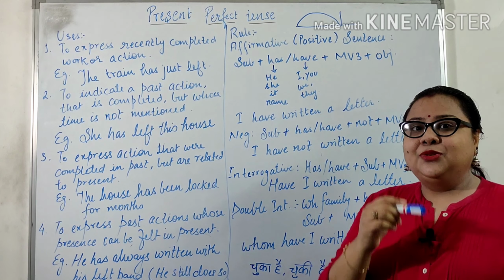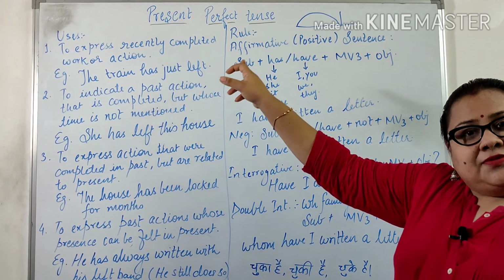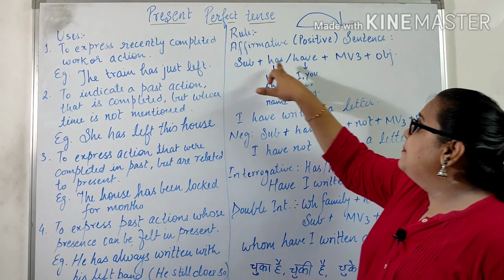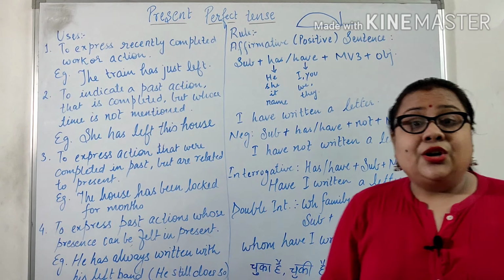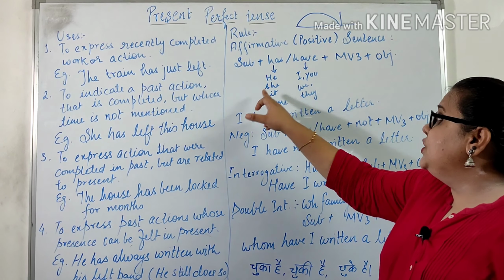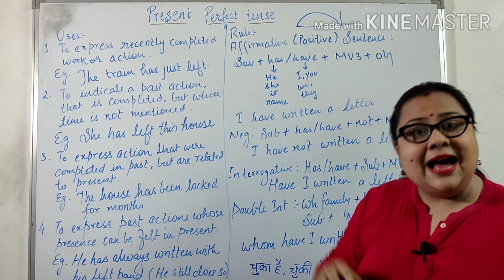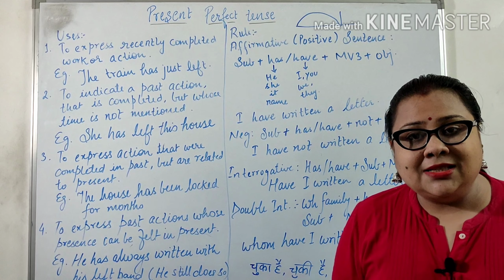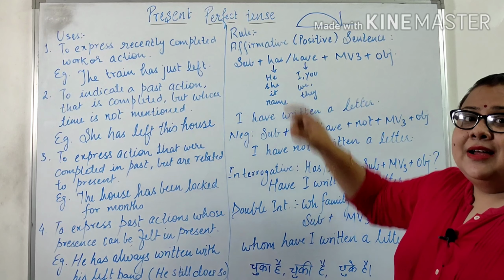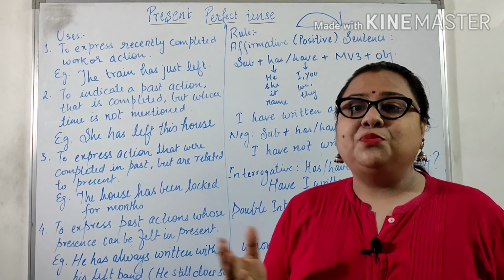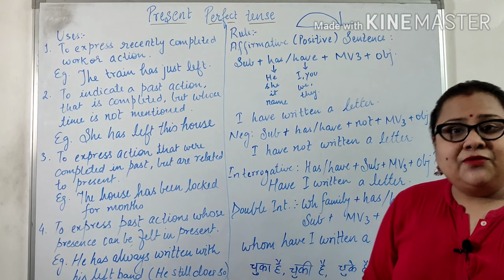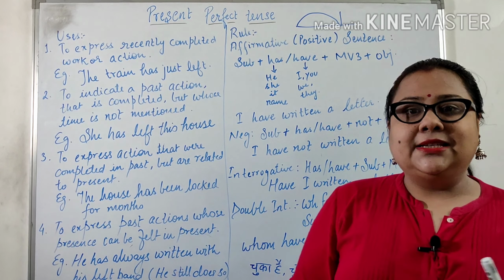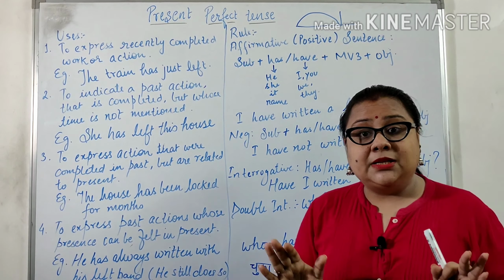Okay, so I'll tell you the rule first of all. In the affirmative or positive types of sentences, the rule goes: subject plus has/have plus main verb's third form and object. Talking about singular subjects, for example, he, she, it and name, they use which helping word? Has. And talking about the plural subjects, that is we and they, use have. And I and you are the exceptions, which being singular, they use have as their helping verb. Then main verb's third form. You need to remember all the time that if you are talking about present perfect tense, you have to use the main verb's third form.